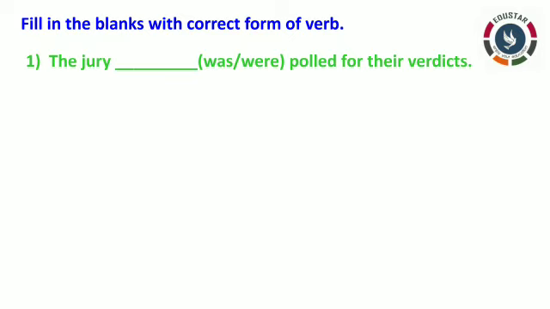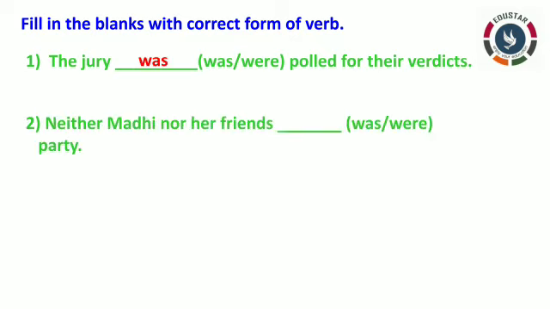So now what do you have to write? You have to use singular form or plural form. Of course, jury is a collective noun, so you are using a singular form of verb, that is was. Now see the next one. Neither Madhi nor her friends dash party. So in the bracket was or were. What is the correct answer?